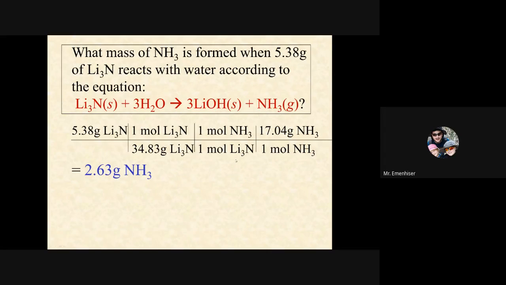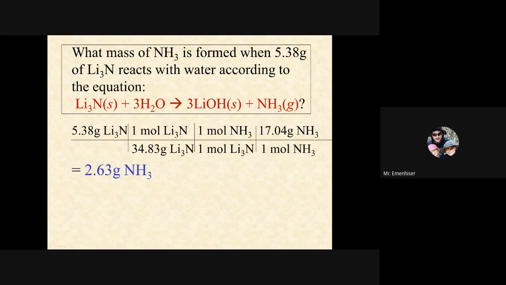So this is a theoretical yield. If you were to do this experiment and you started with 5.38 grams of lithium nitride and you did this reaction, you should be able to produce this much, assuming 100% of your 5.38 grams reacted, which isn't always the case.